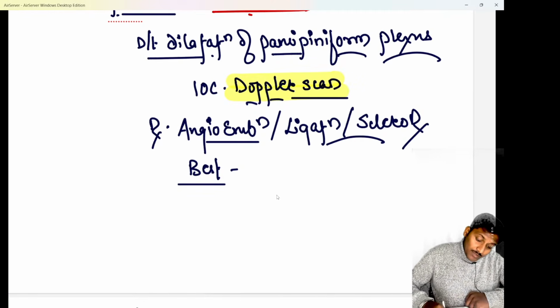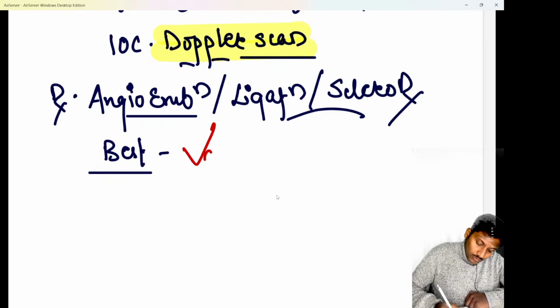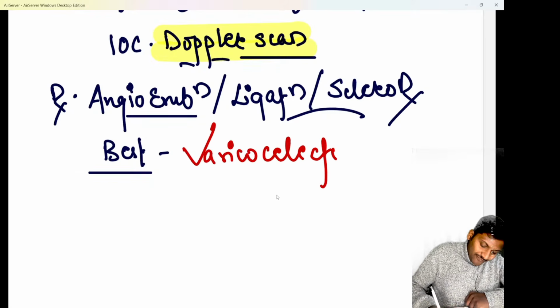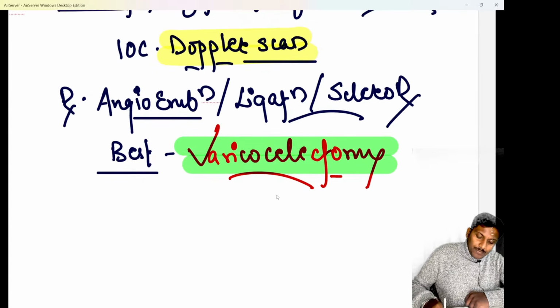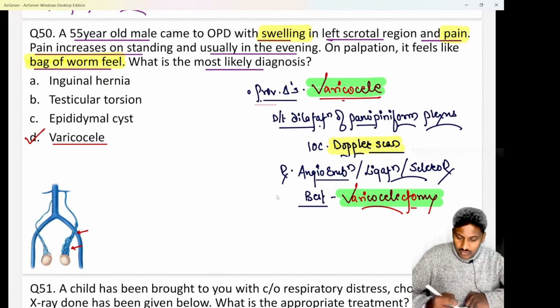But if they ask you what is the best treatment for varicocele, remember, the best treatment for varicocele is varicocelectomy. You have to excise the dilated veins from the pampiniform plexus, and that excision of the dilated veins from the pampiniform plexus is known as varicocelectomy. That is the best treatment.